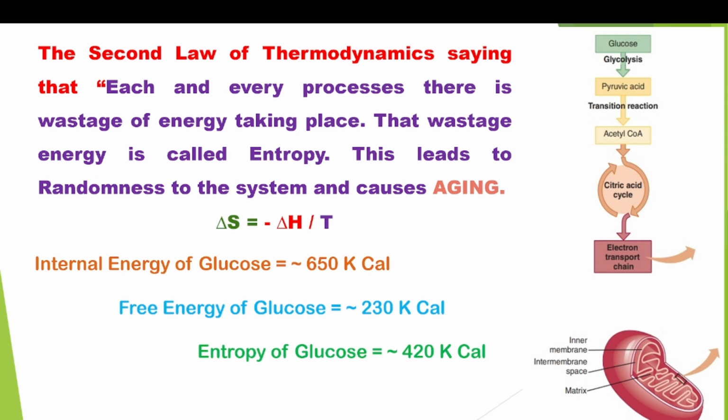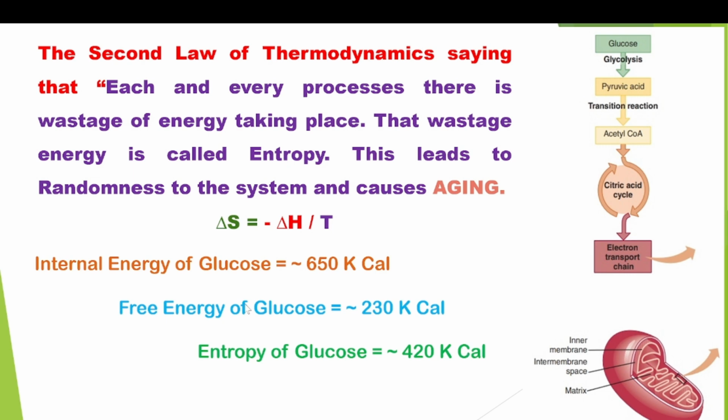That means in each and every process, there is some wastage of utilizable energy. The total internal energy of glucose is 650 kilocalories, but not the entire energy is produced in the form of ATP. Only the ATP equal to 230 kilocalories is produced and utilized by the system. The remaining energy is in an unutilizable form, that is entropy.